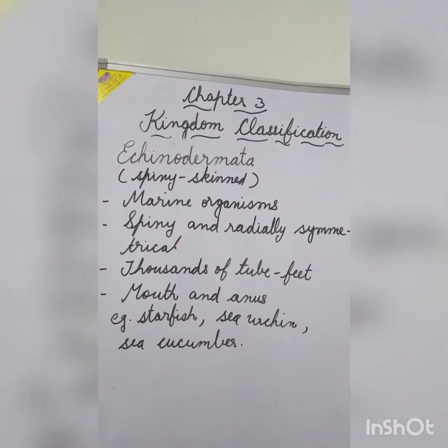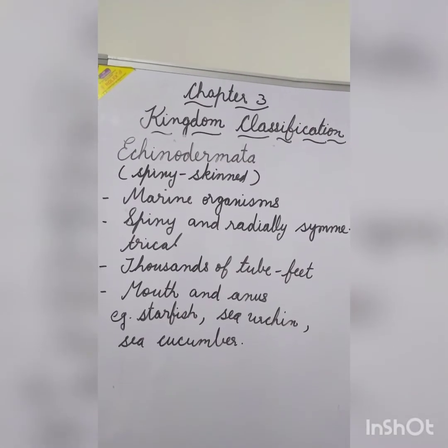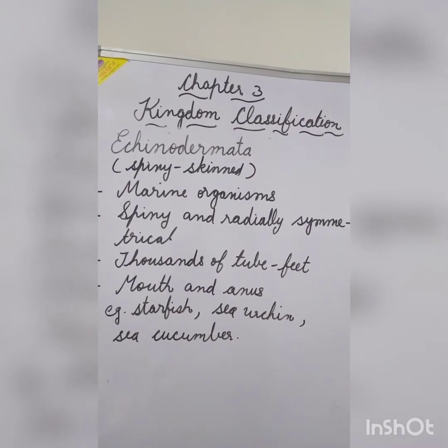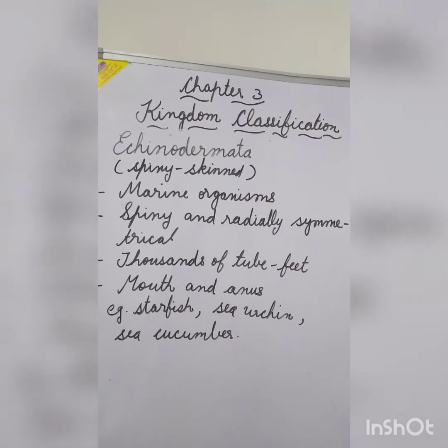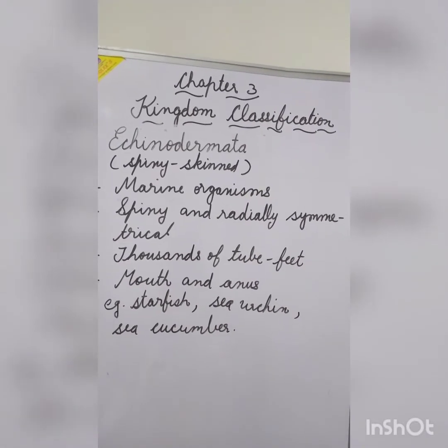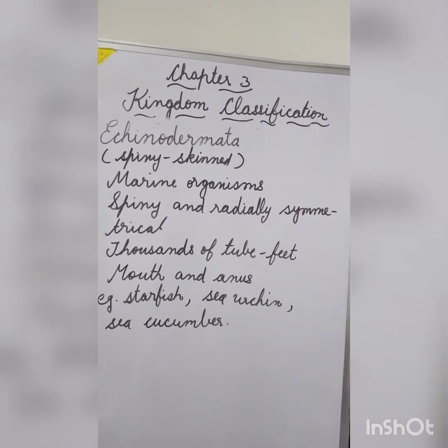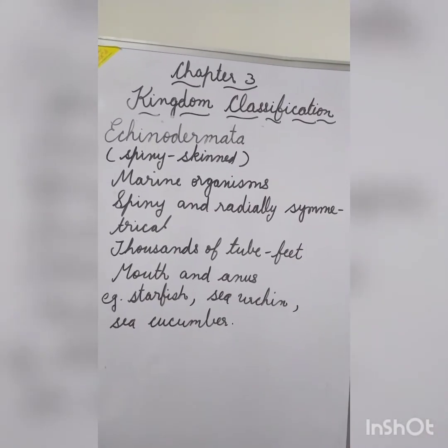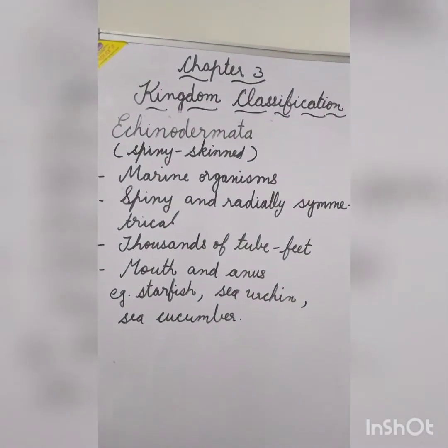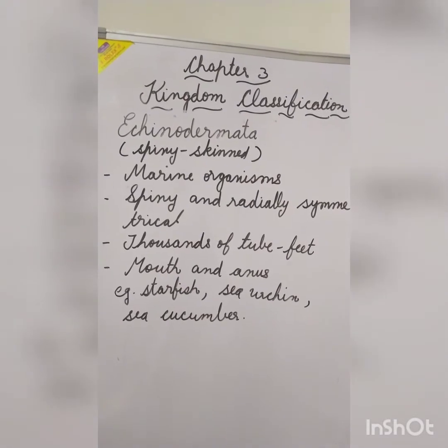Echinodermata. These organisms have the spiny skin. That means their skin is having numerous spines on it. They are the marine organisms. They are found at the bottom of the sea or ocean. They are spiny and radially symmetrical.